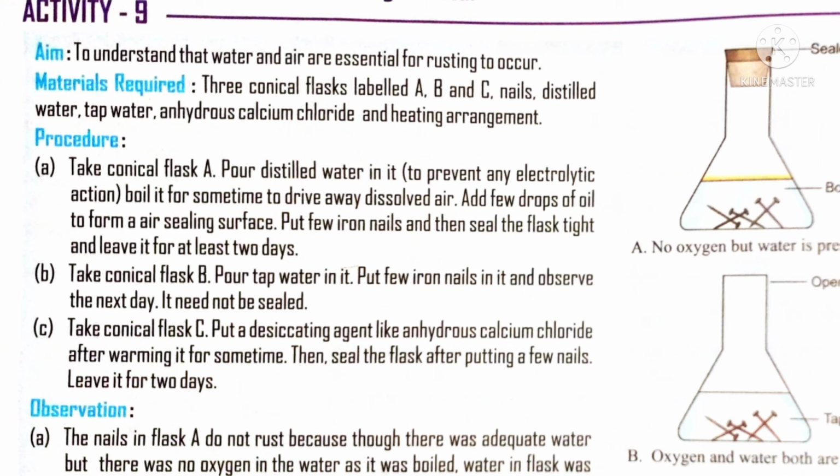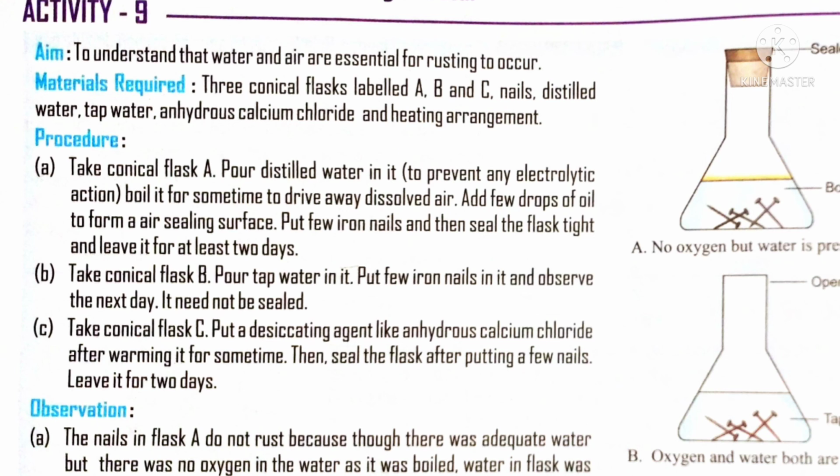so rusting takes place. Whereas in conical flask C, you are taking an iron nail as well as a compound called calcium chloride, which is called a drying agent or desiccating agent. What is the function of this drying agent calcium chloride? It absorbs all the moisture which is present in the surrounding place and keeps the surrounding dry. So what happened in flask C, this iron is getting enough oxygen but it is not getting water, thus no rusting takes place. From this what did you understand?